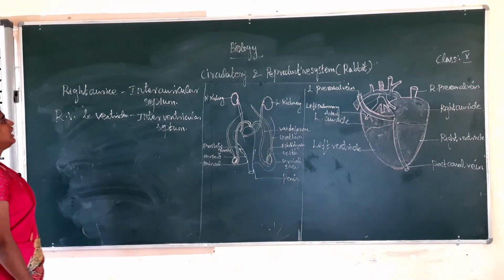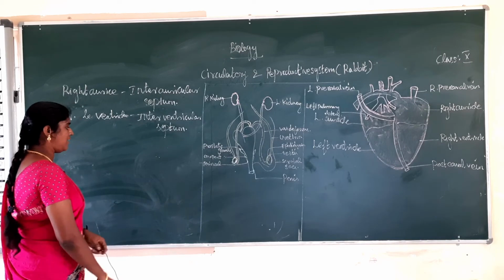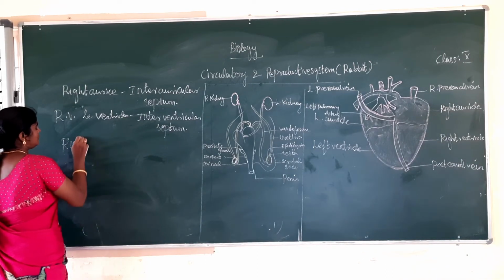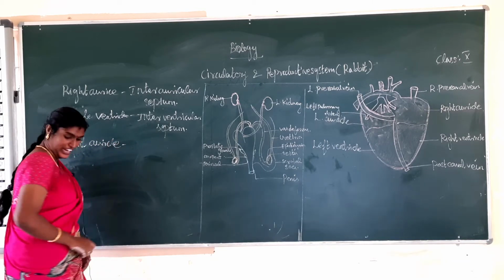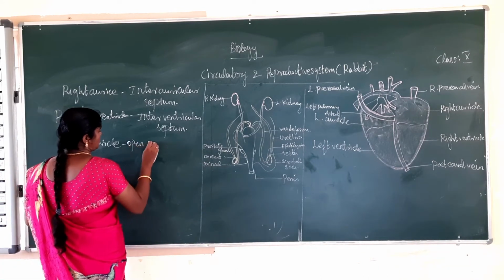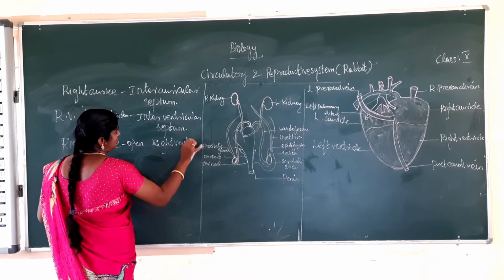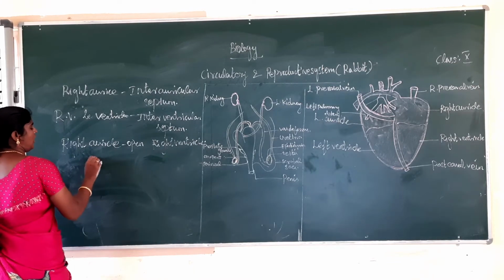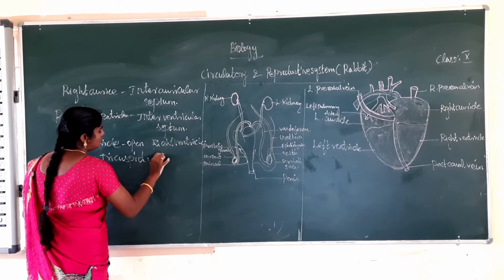Next one, the right auricle opens to the right ventricle and is guarded by the tricuspid valve. Tricuspid valve.